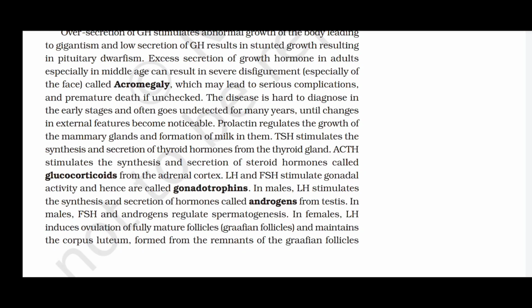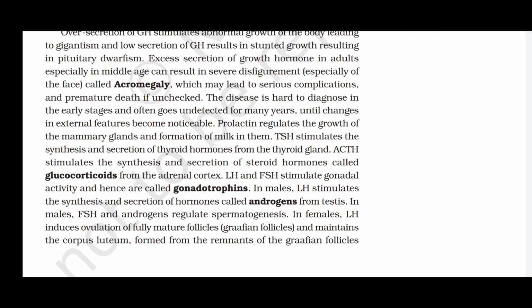Prolactin regulates the growth of the mammary glands and formation of milk in them. TSH, thyroid stimulating hormone, stimulates the synthesis and secretion of thyroid hormones from the thyroid gland. ACTH stimulates the synthesis and secretion of steroid hormones called glucocorticoids from the adrenal cortex. LH and FSH stimulate gonadal activity and hence are called gonadotrophins.